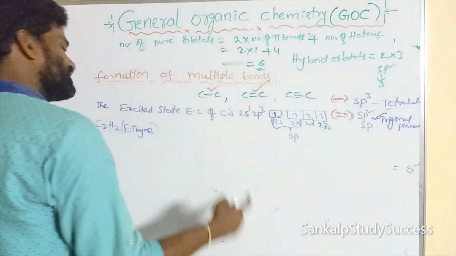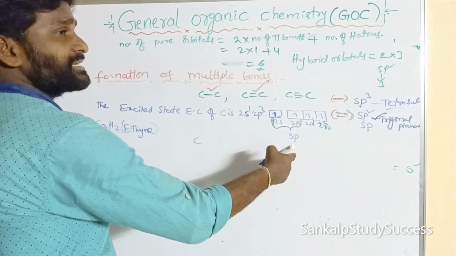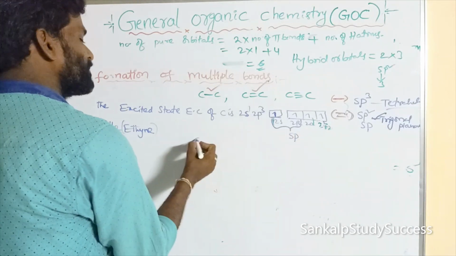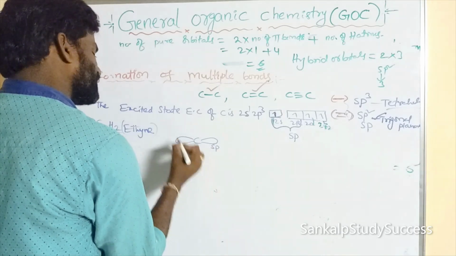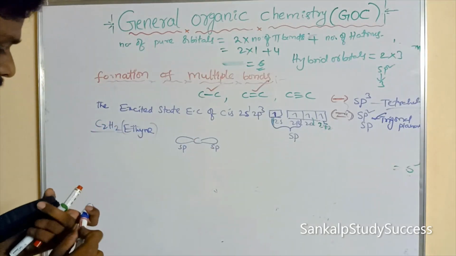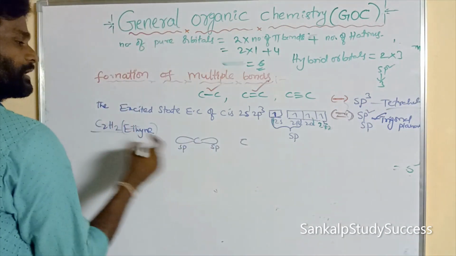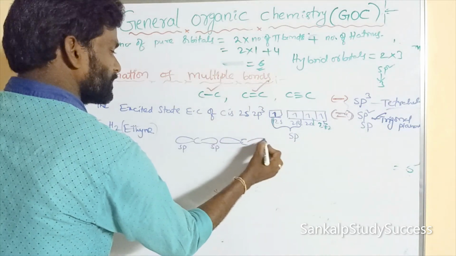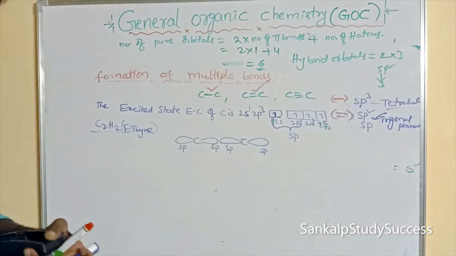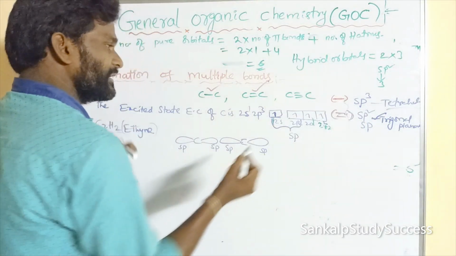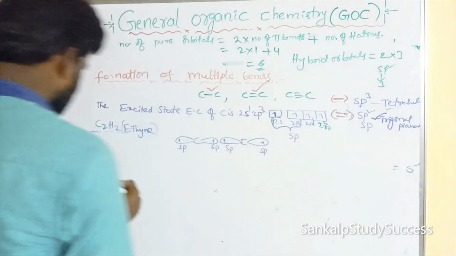So sp hybridization means it gives how many hybrid orbitals? 2 sp hybrid orbitals. This is one sp, this is another sp, right? Similarly we can write another carbon also. How many carbons are there? 2 carbons. So this is also sp, this is also sp, right? Now both contain unpaired electrons, right?